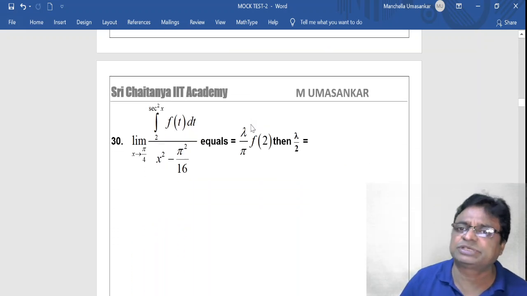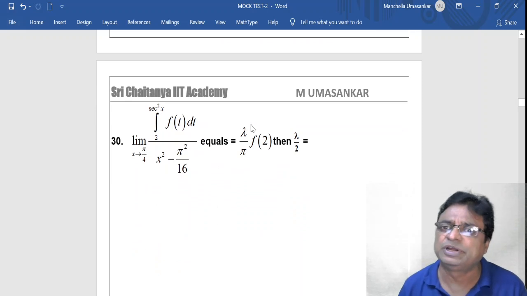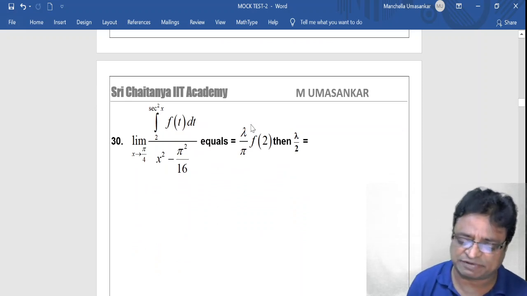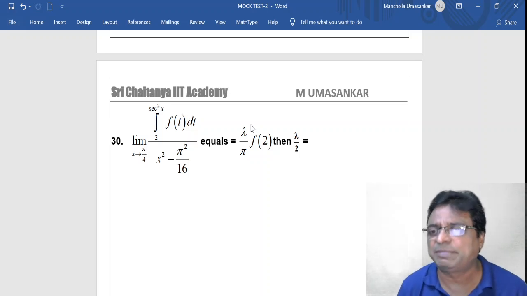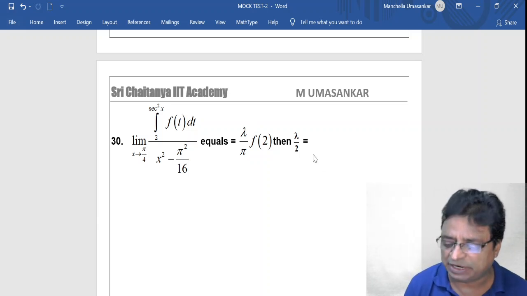And the last question, 30th question. Limit x tends to pi by 4, integration 2 to secant square x of f of t dt by x square minus pi square by 16 is equal to lambda by pi f of 2, then lambda by 2 equal to dash.